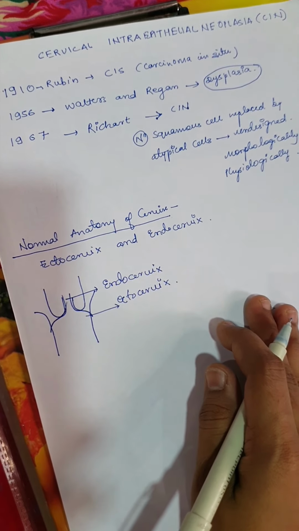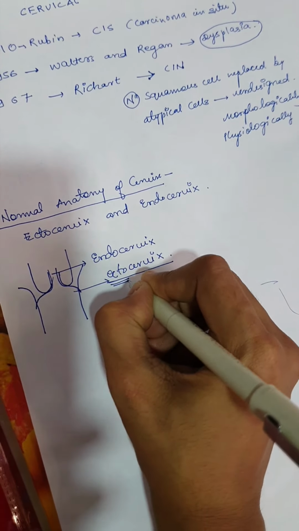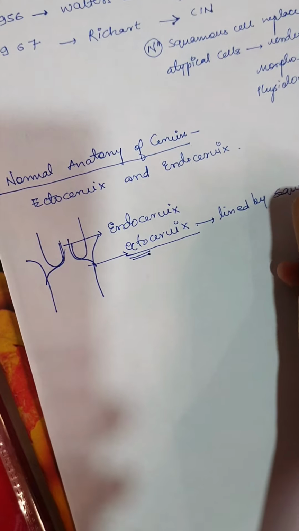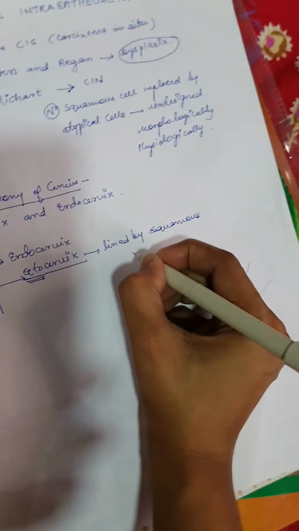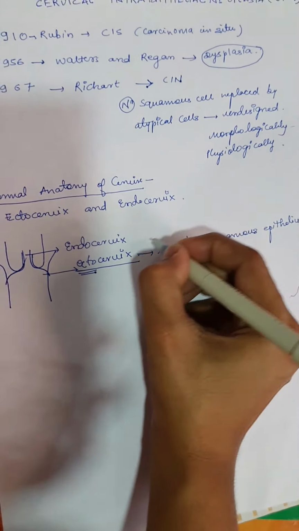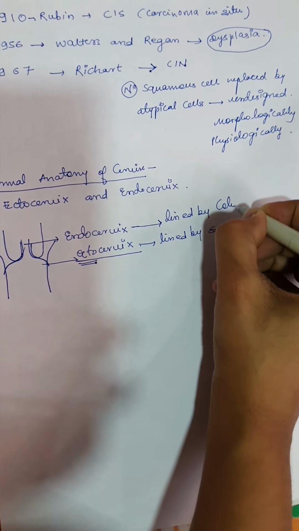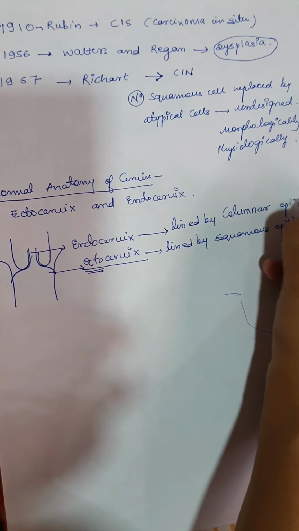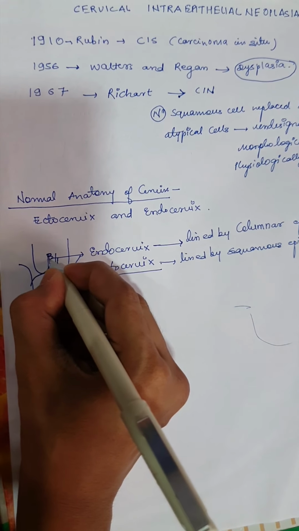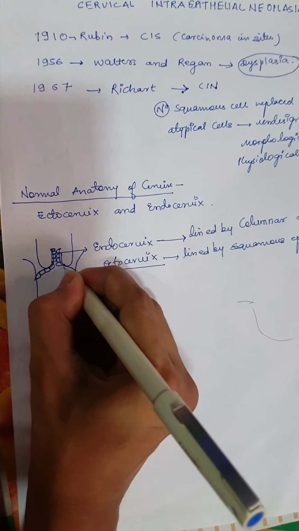Now first we will see about the ectocervix. Ecto means outer. So the ectocervix is lined by squamous epithelium, whereas the endocervix is lined by columnar epithelium. So this is lined by the columnar epithelium and this is lined by the squamous epithelium.